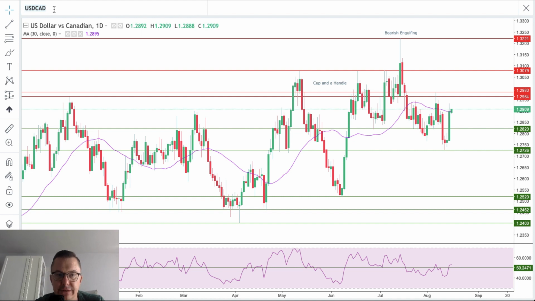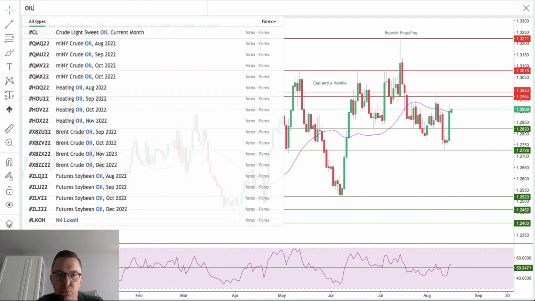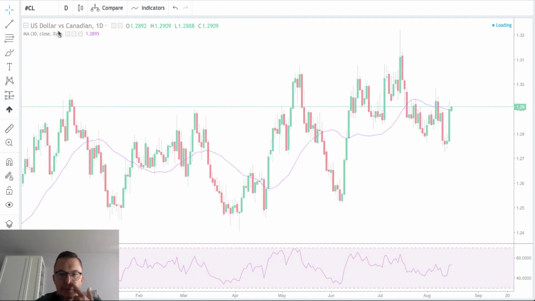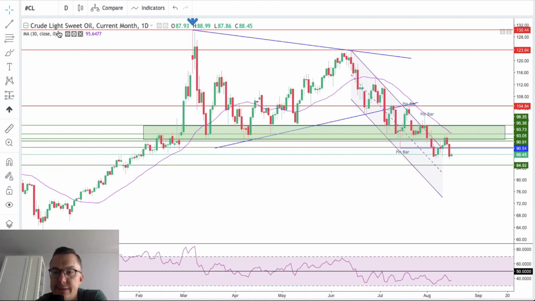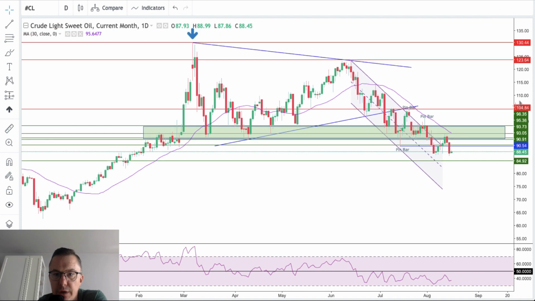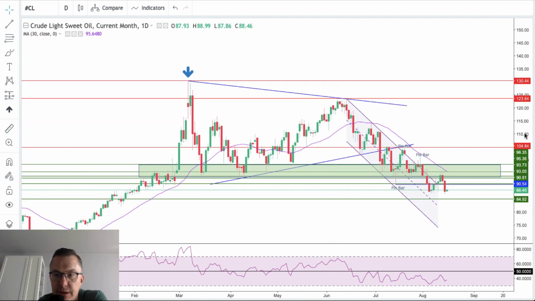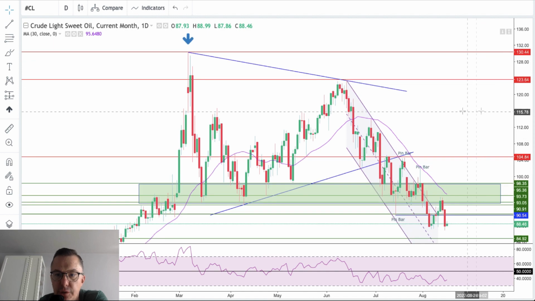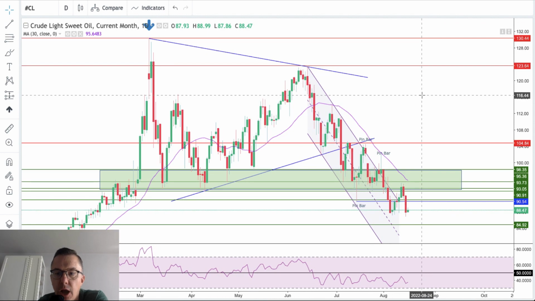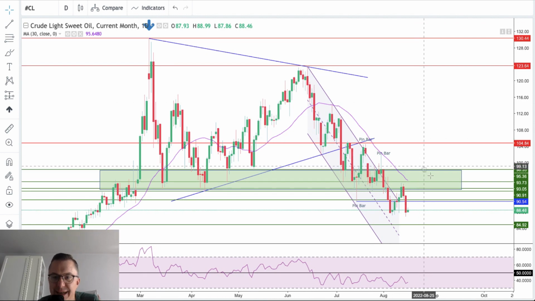So that was the US dollar to the Canadian dollar. Let me find out what is going on in the oil market. So what do we have here? Daily time frame chart of crude oil, let me just zoom in a little bit, showing us the bearish pressure on the crude oil. The big zone marked as a green rectangle on my chart is right now violated.